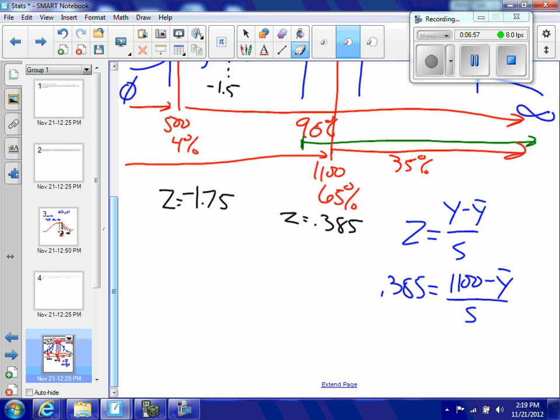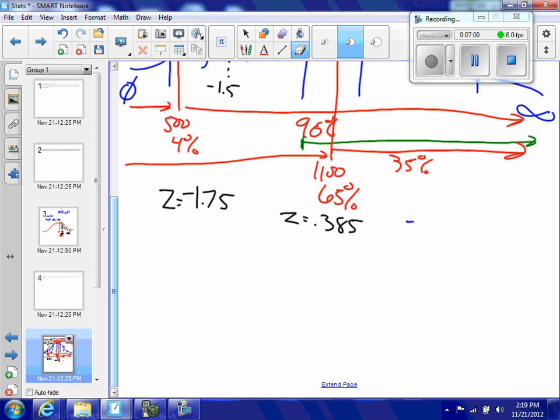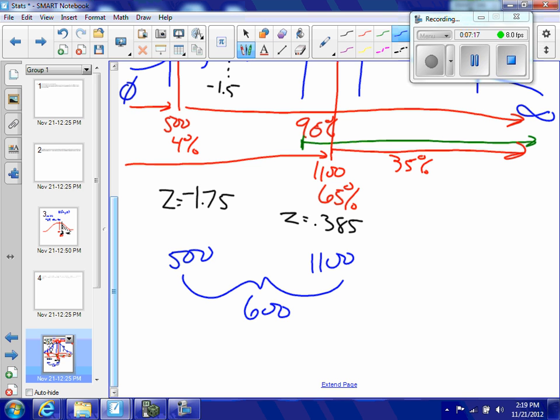So what I did was this. I said, okay, in terms of number of clients, here I have 1100. And over here, I have 500. So I have a difference here of 600 clients. And in order to travel 600 clients from 500 over to 1100, I had to walk, so to speak, a certain number of standard deviations.